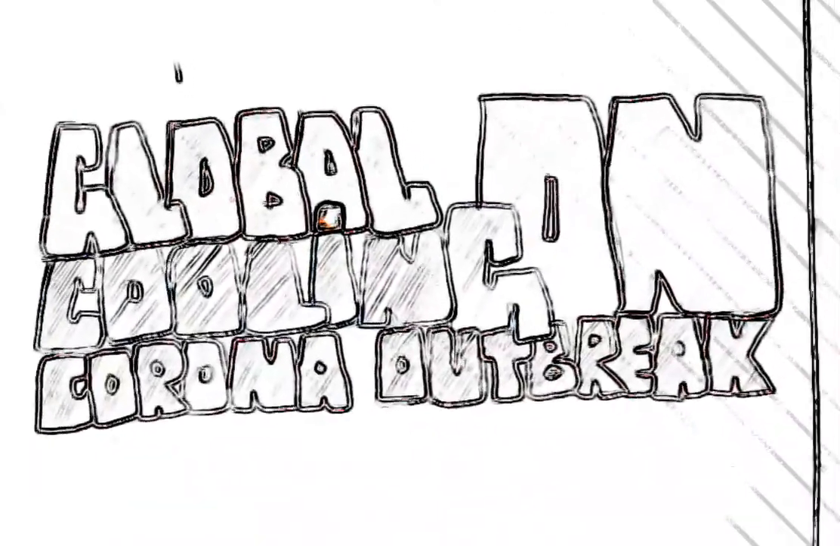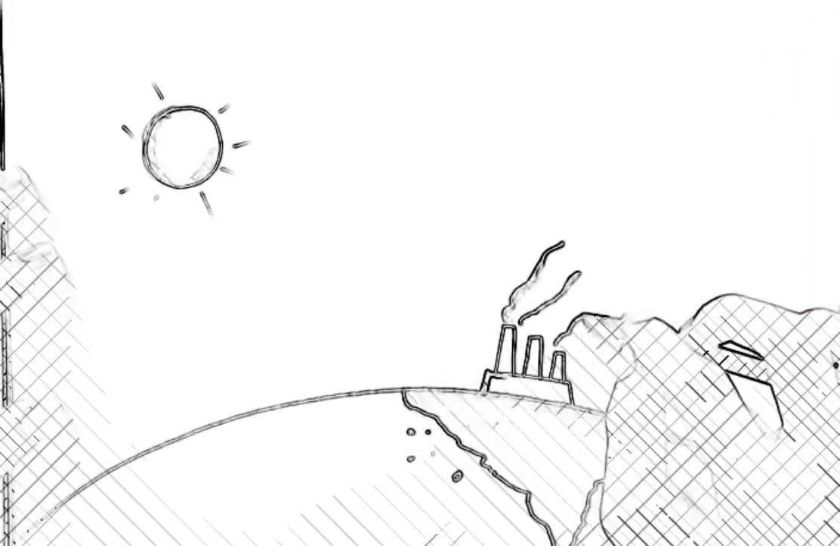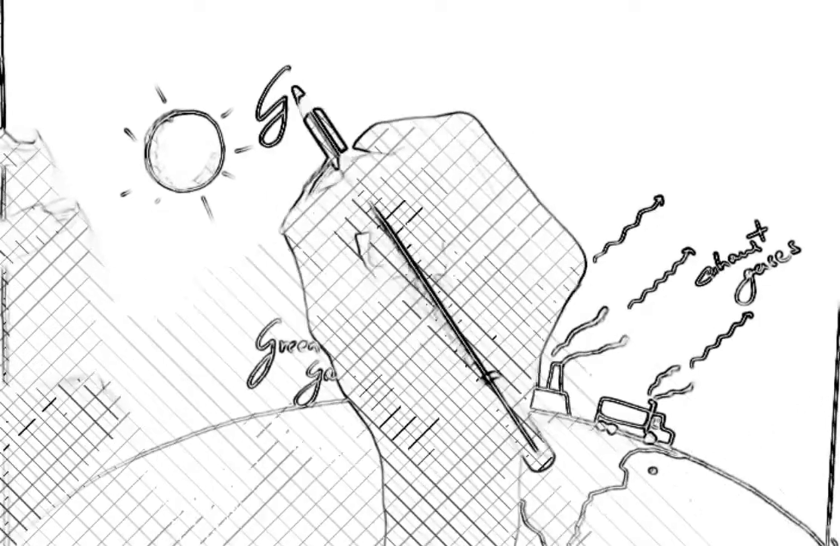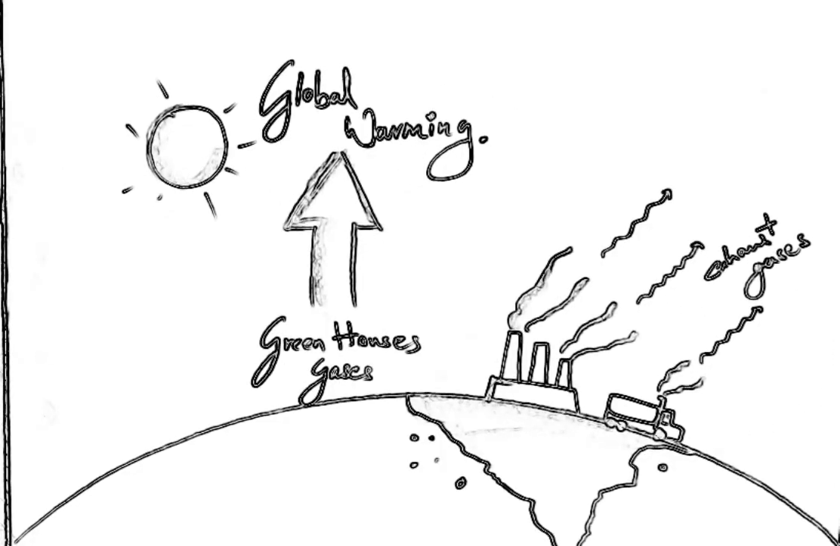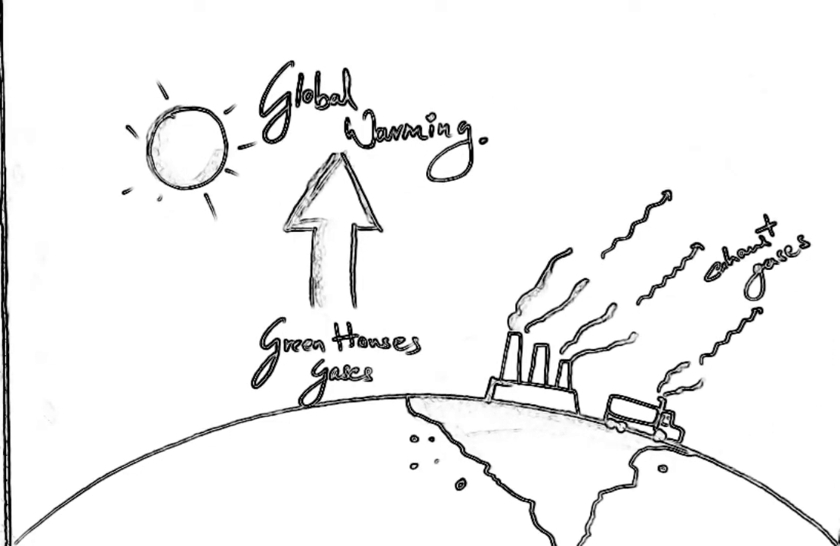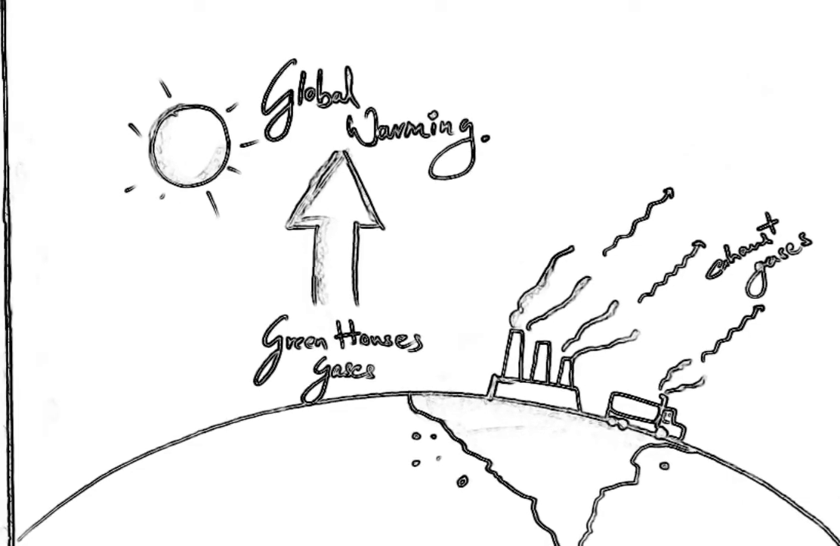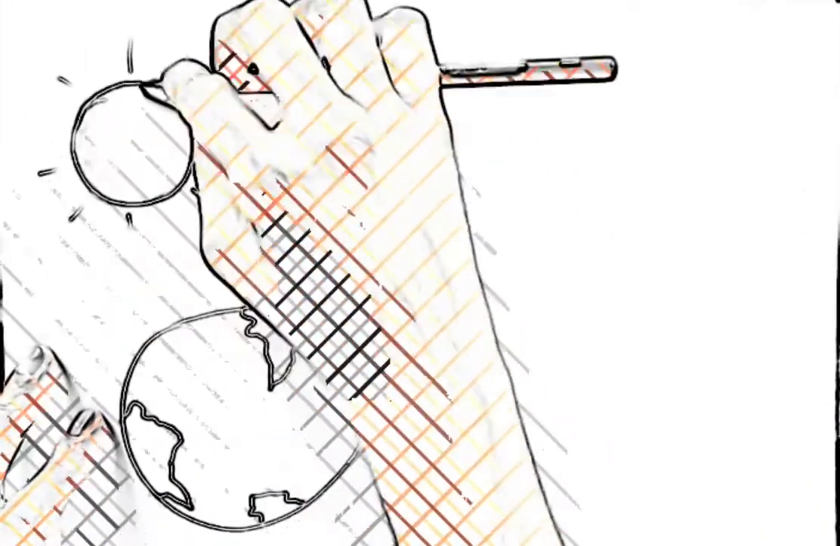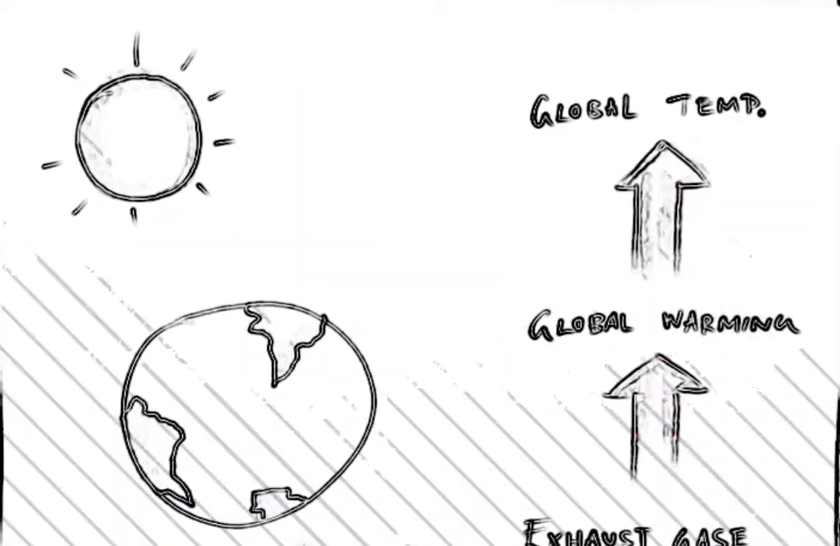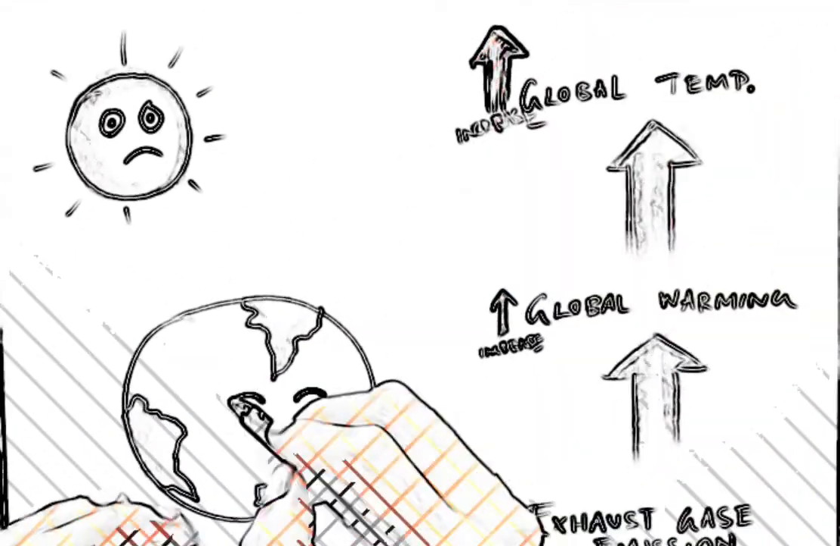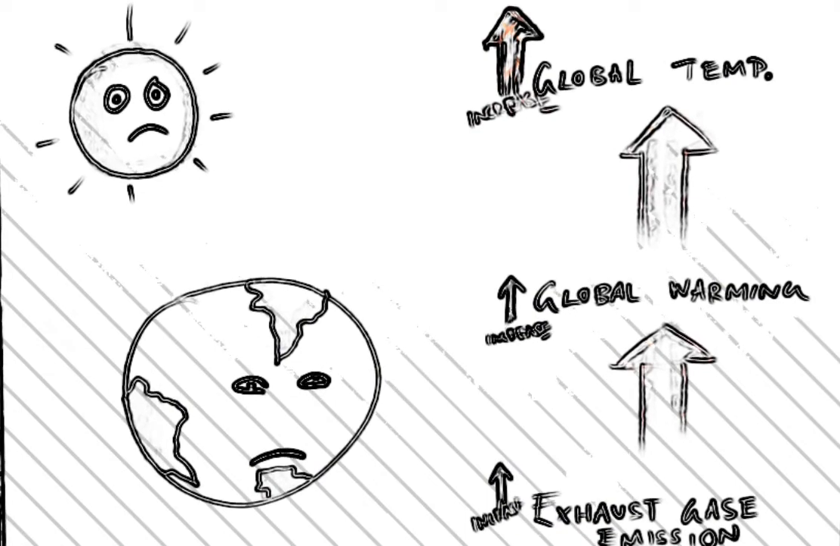Global cooling on corona outbreak. To explain that, I need to take you to the concept of global warming. Global warming is caused due to the greenhouse gas emissions from automobiles and factories. And you know the fact that the overall increase in the greenhouse gas emissions increases the global warming, which leads to the rise in the overall global temperature.